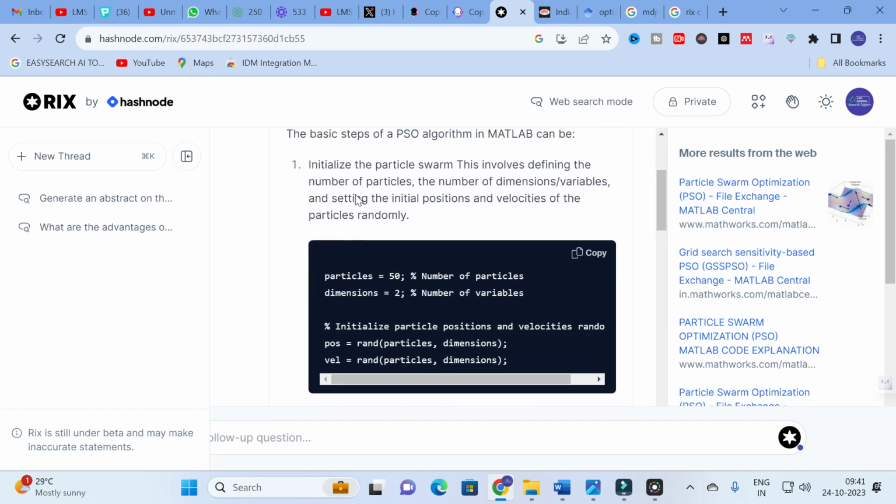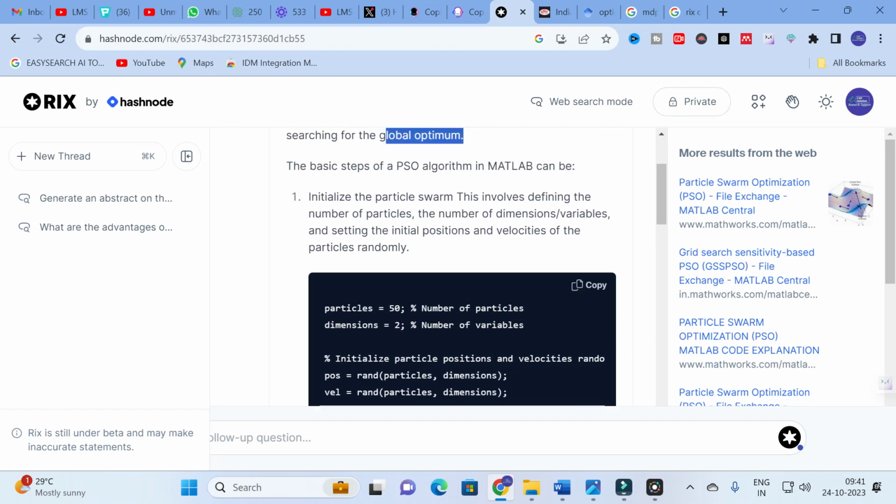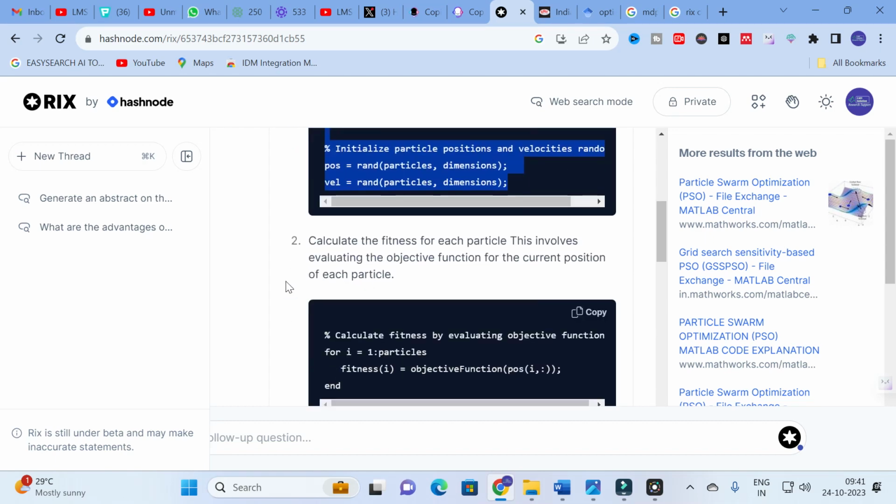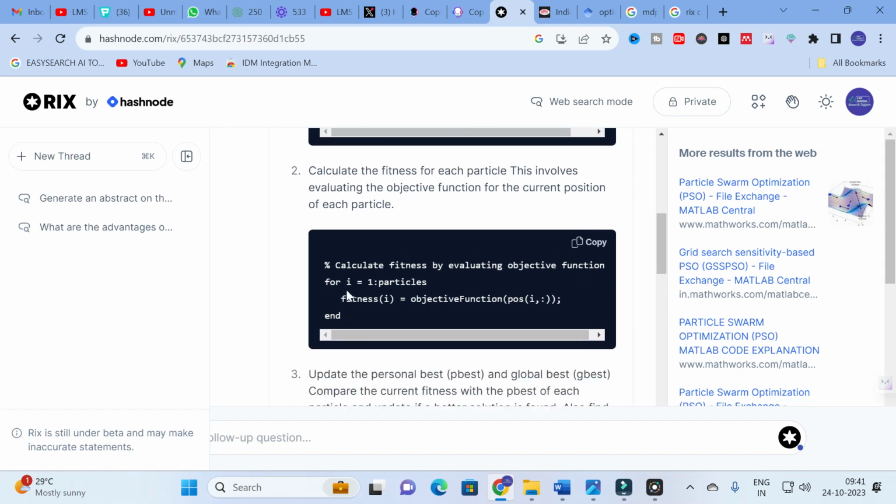Here you can see the basic steps. First, initialize the particle swarm. Here the program is generated for the particular algorithm. The next step is to calculate the fitness of each particle. This involves evaluating the objective function at the current position of each particle. Here you can see the code for this second step.